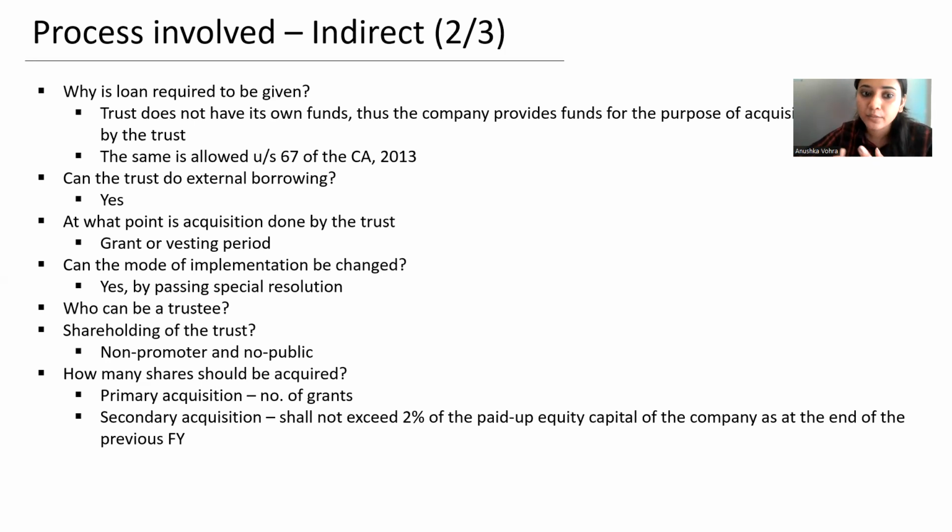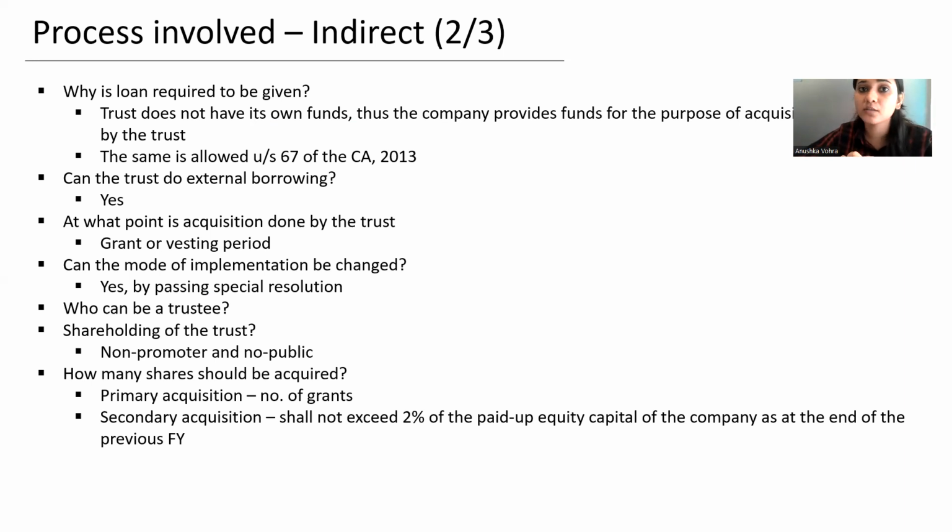At what point is acquisition done by the trust? We discussed that there's a minimum holding period of 6 months in case of shares acquired through secondary market. So it would be grant or vesting period, depending upon what is the exercise period that a company provides. Can the mode of implementation be changed? For example, the company is implementing the scheme through direct route. Can it go for trust route? Yes, the same is possible, subject to approval of shareholders by special resolution.